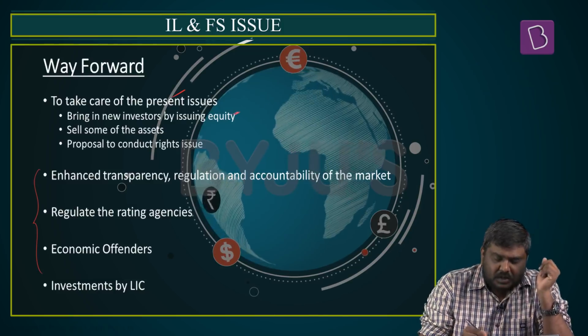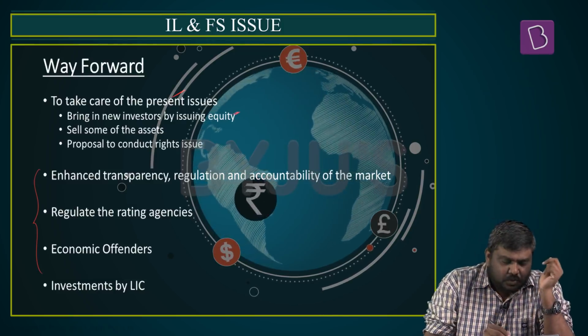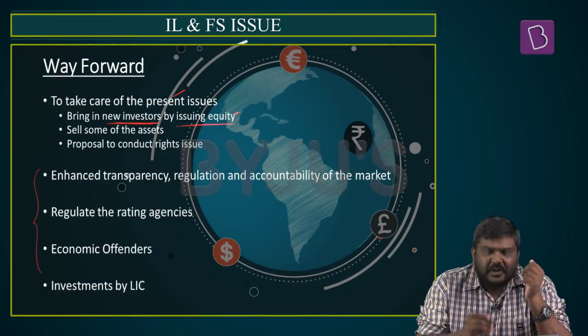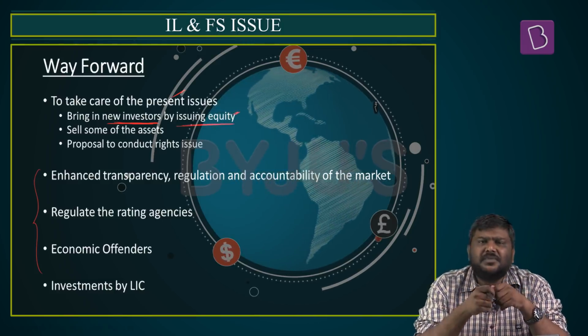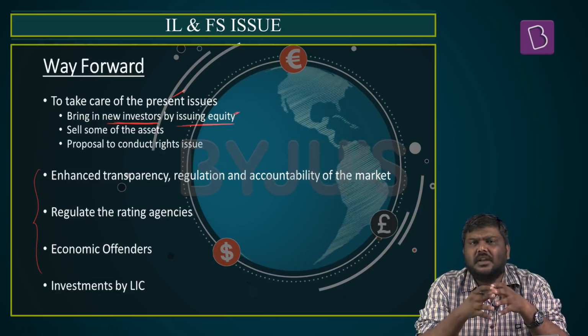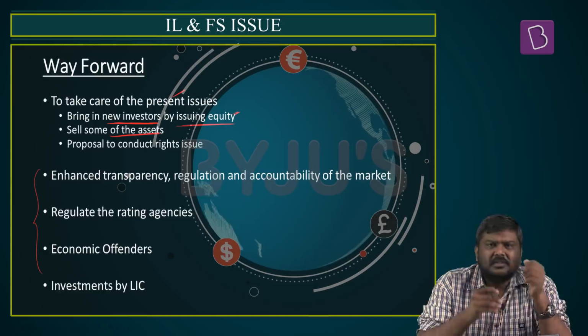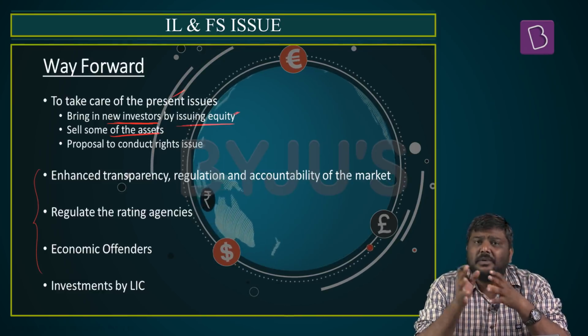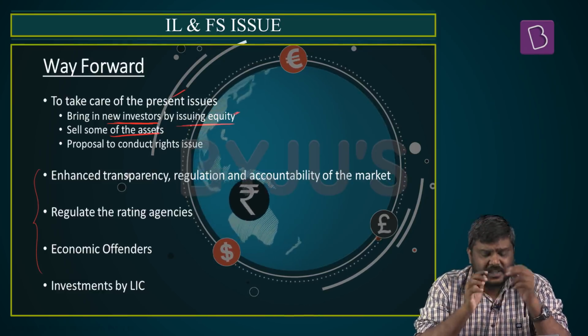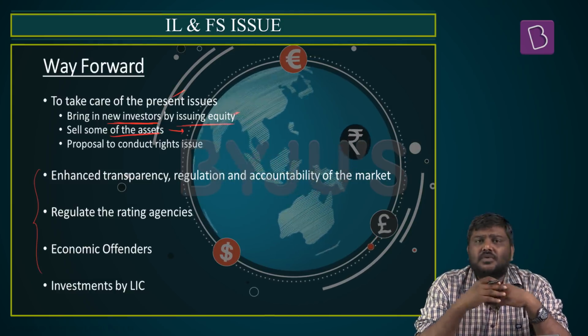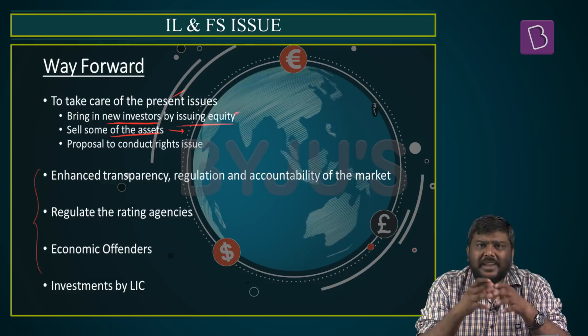Immediately, one, either the company has to bring in new investors on board by issuing equity, that is issue shares, collect the money, take care of these particular issues of short-term liquidity. Second, sell some of the assets which has already been proposed by the board, where they're saying they've identified around 20 plus assets which they want to sell in the market and collect the money, take care of the liquidity